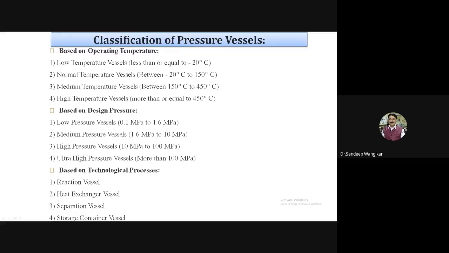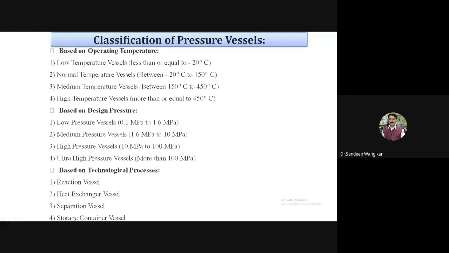Medium temperature is from 150 degrees Celsius to 450 degrees Celsius. And high temperature vessels are in the range of more than or equal to 450. So boilers fall under this high temperature vessel category. If it is operating at approximately 510 degrees Celsius, then we can call it a high temperature vessel. Then based on the design pressure.